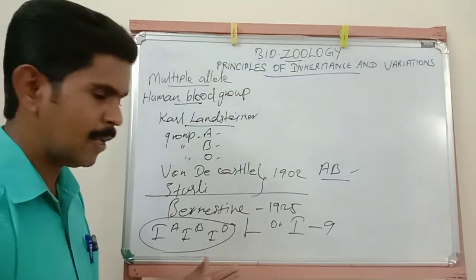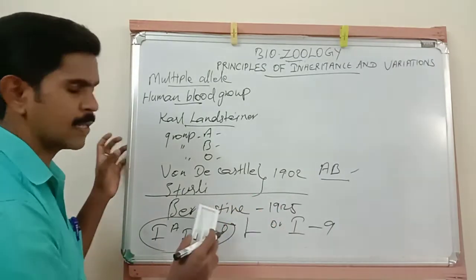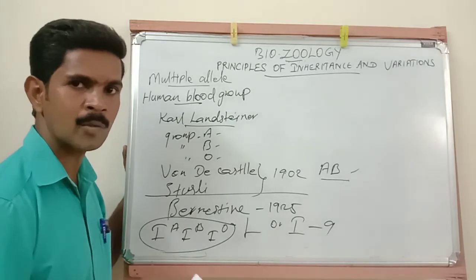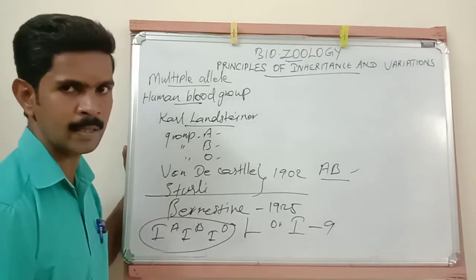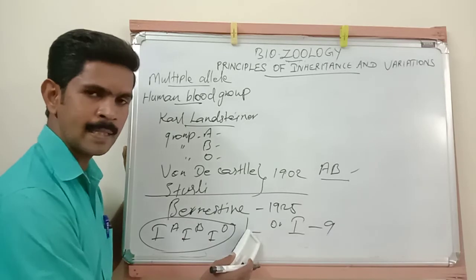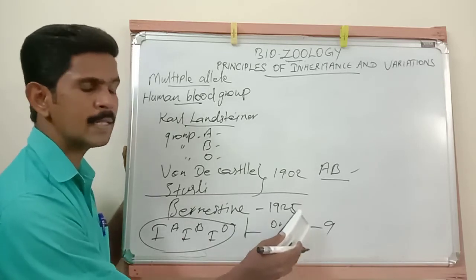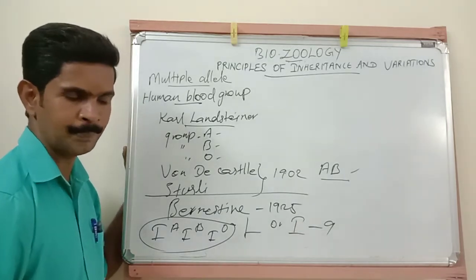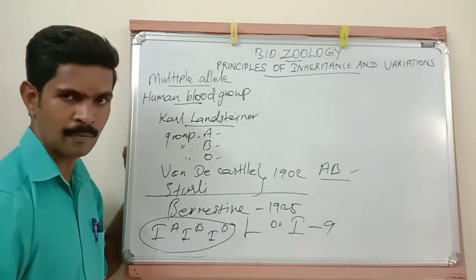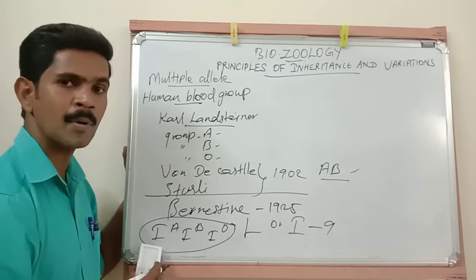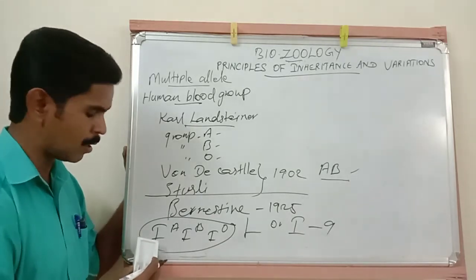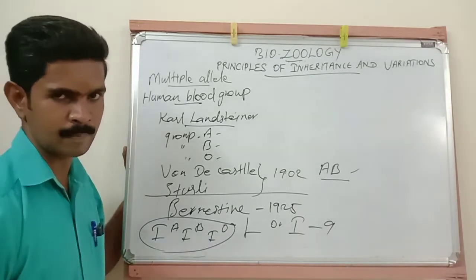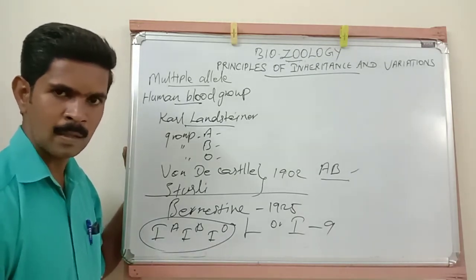In the year 1925, Bernstein first discovered that our blood group is determined by one gene. The name of that gene is the L gene or I gene, and this gene is located in the 9th chromosome of our body cell. This gene has three important alleles. The names of those alleles are the IA allele, IB allele, and IO allele. Understand all of you?